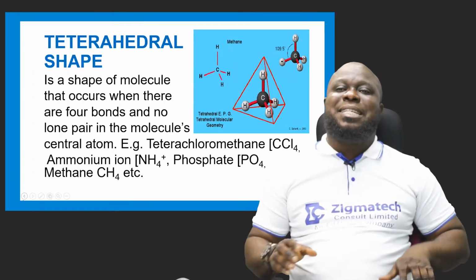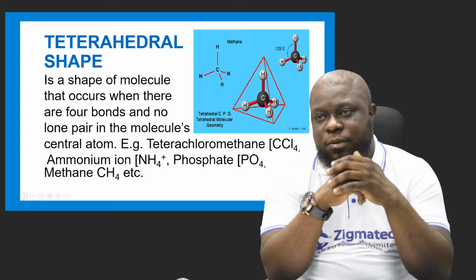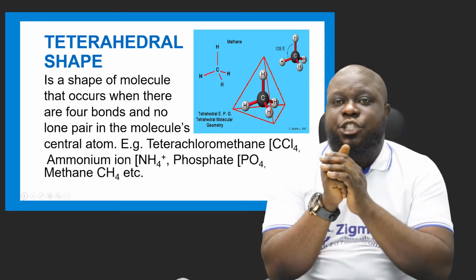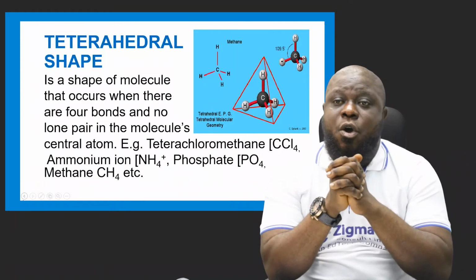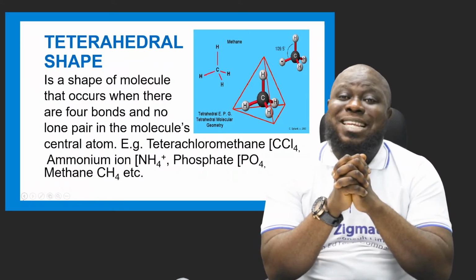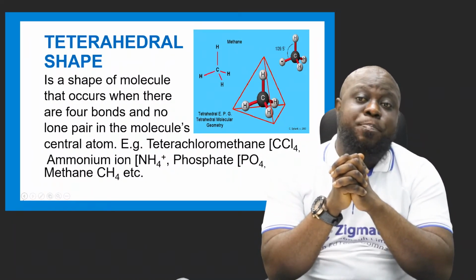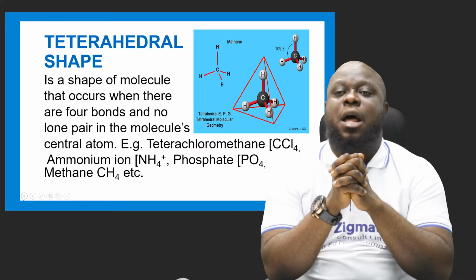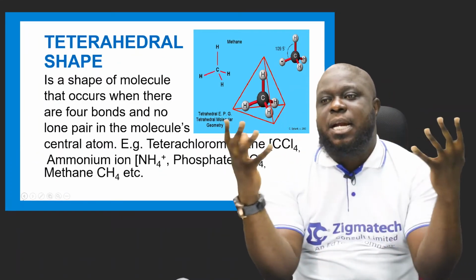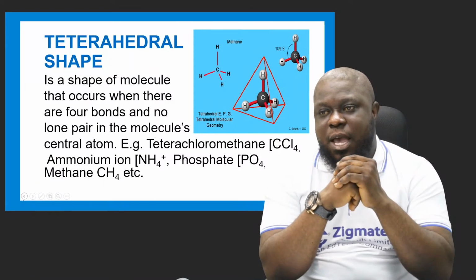Now the next one is the tetrahedral shape, 4. That's what it means. It's a shape of molecule that occurs when there are 4 bonds and no lone pair in the molecule's central atom. Tetrachloromethane, CCl4.